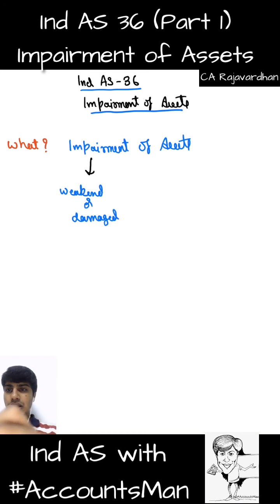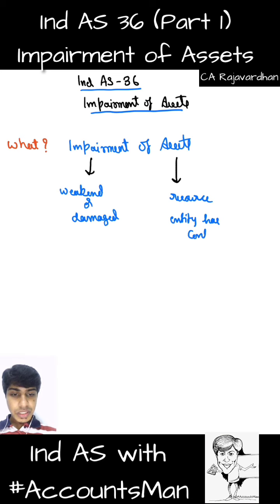Now the next context is with respect to assets. Assets is not something new. We've discussed this several other times in the Ind AS series till now. So what do we mean by an asset? Asset is a resource on which the entity has control. So you should be able to control it. It is not necessary that you have ownership.